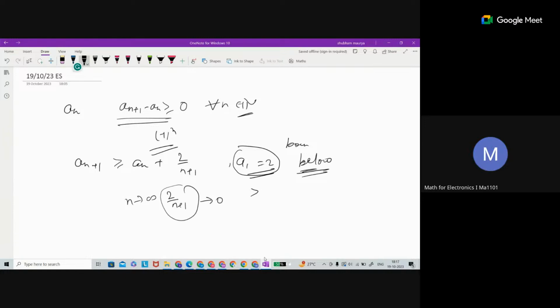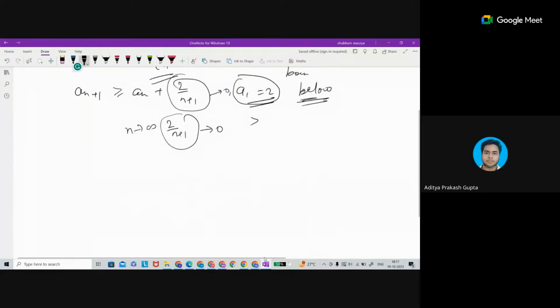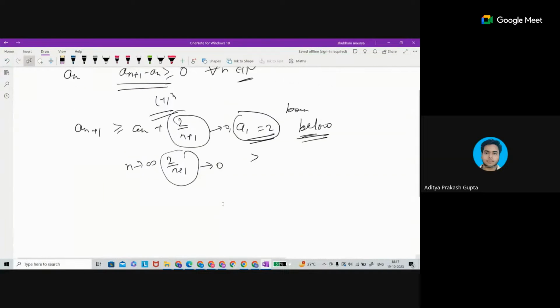How could it be? Even the first term is greater than 0, so how will the sequence go to 0? No, sir. The sequence will not go to 0. The term 2 by n plus 1 will go to 0. So it goes to 0 then? Then, sir, I believe a_{n+1} must be greater than or equal to a_n, or it becomes constant, like a_{n+1}, a_{n+2} all have the same value.